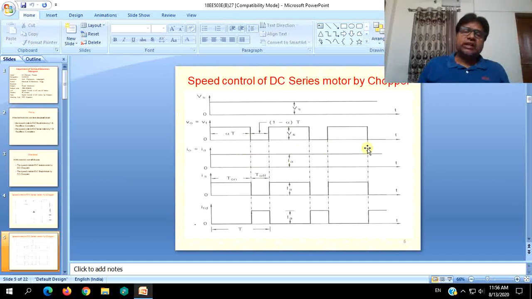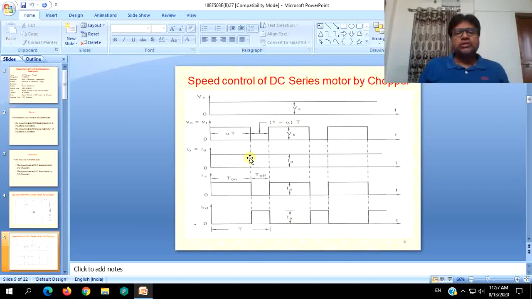Actually, this is the net average current flowing through the armature. Strictly speaking, this current will vary from a minimum limit to a maximum limit and again decrease to the same minimum limit, which we have discussed in the concepts of choppers.